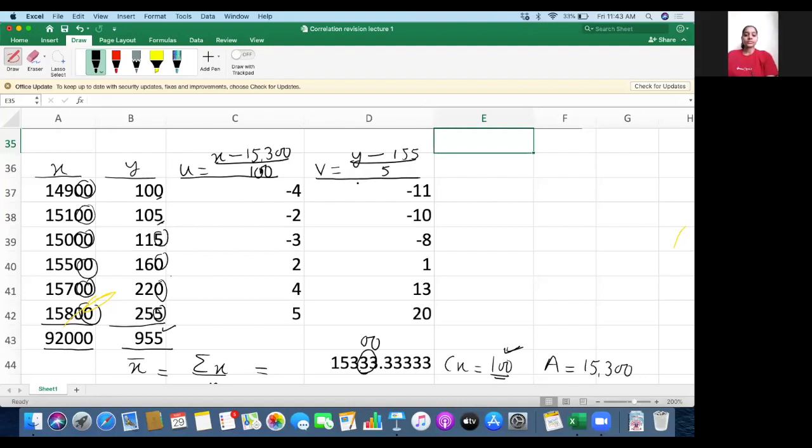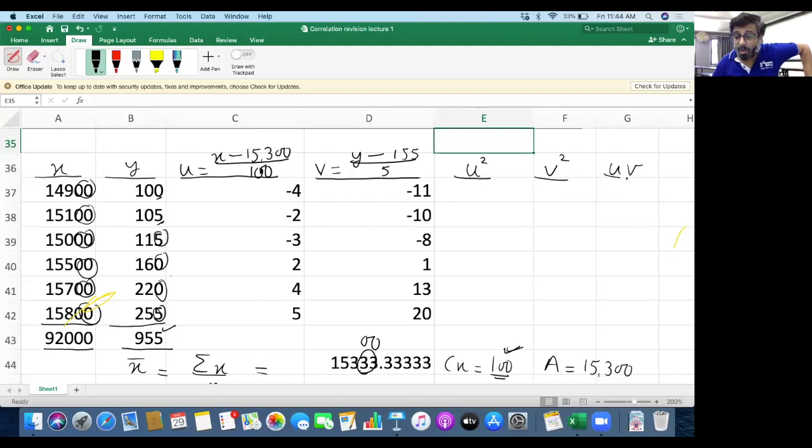Again, the problem is at your end only. Now, further we will obtain three workings as per the formula required: u square, v square and uv. These three things are required as per the formula of correlation.